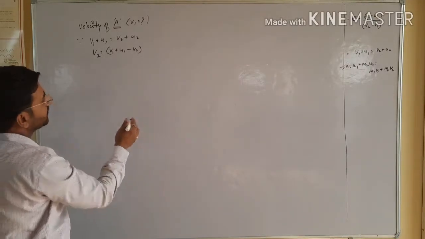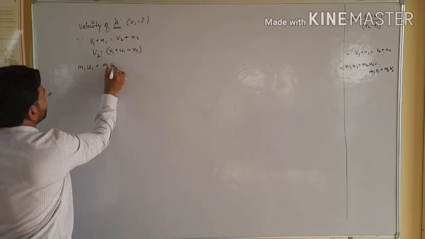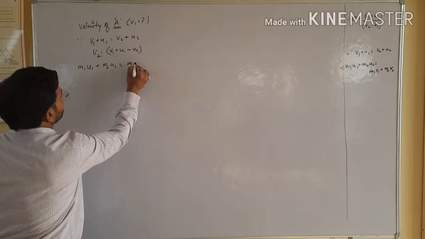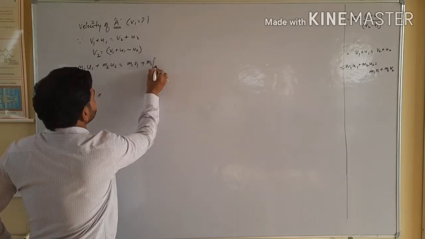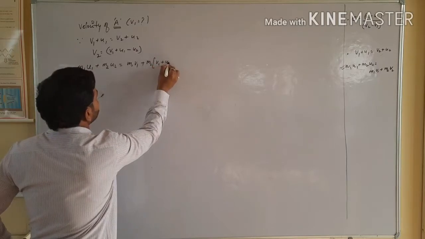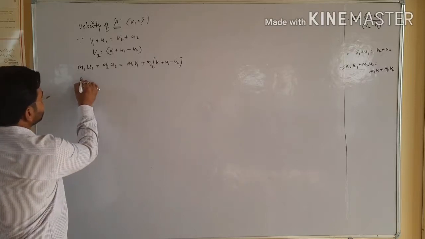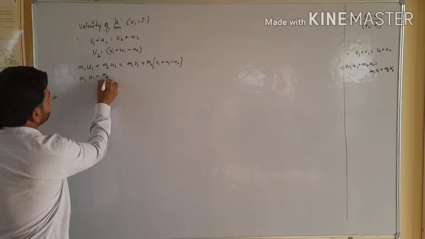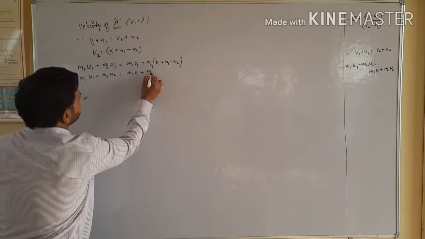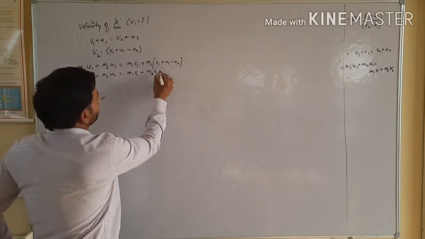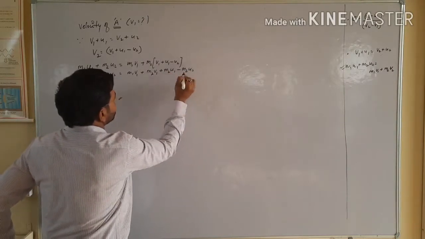Here you can see the equation m1 u1 plus m2 u2 is equal to m1 v1 plus m2 v2. Point clear? So you can solve this part: m1 u1 plus m2 u2 is equal to m1 v1 plus m2 v1 plus m2 u1 minus m2 u2.